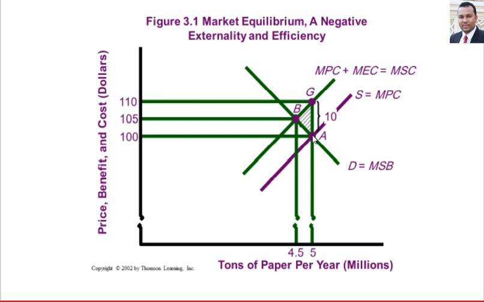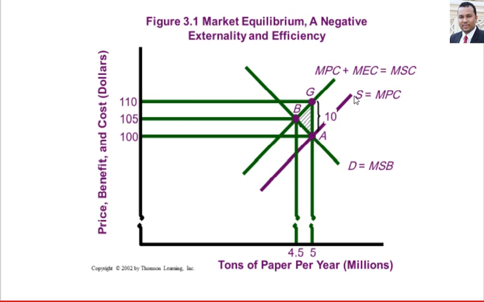At point A, this is the case without externalities, without negative or positive externalities. So we assume that there is a negative externality for this product, like a tax.